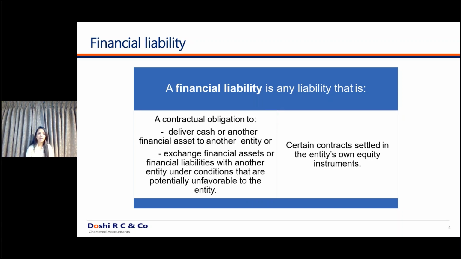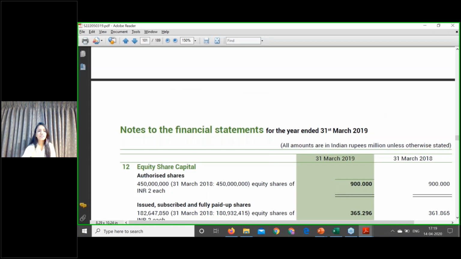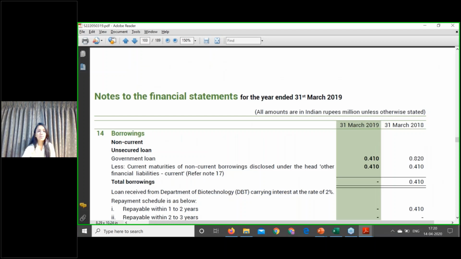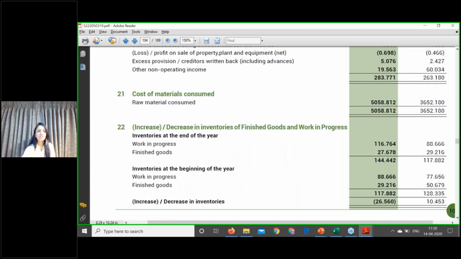Financial liability is any liability that is a contractual obligation to deliver cash or another financial asset to another entity. So if you have a contractual obligation to give cash to that entity, to the person for whom the obligation has arisen, in that case it is a financial liability, otherwise it is not a financial liability. So again, let's take examples as we did for the financial assets. Your loans and borrowings are financial liabilities. So let's go caption by caption. Your borrowings are financial liabilities because you have the obligation to pay the amount in cash.